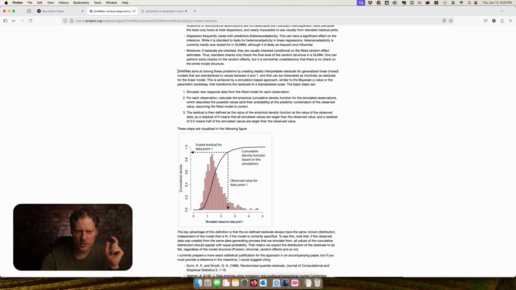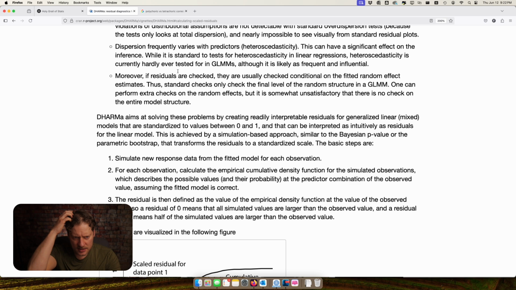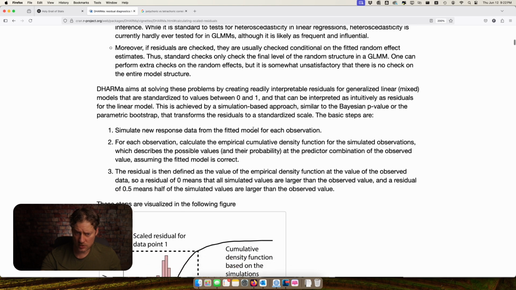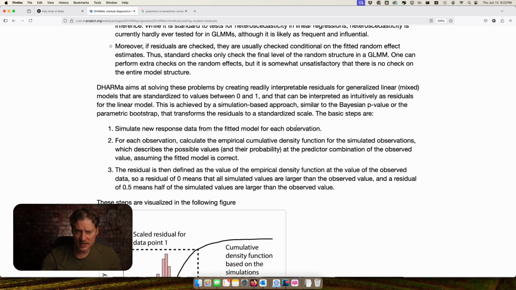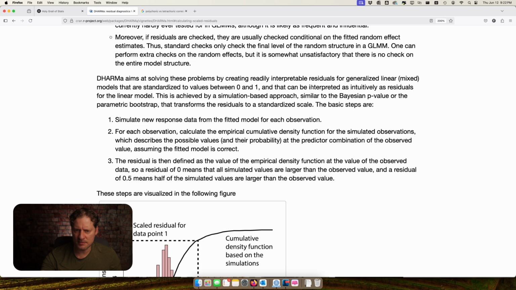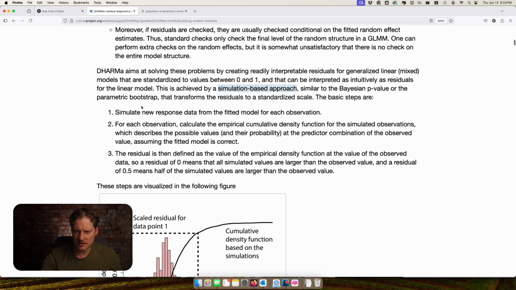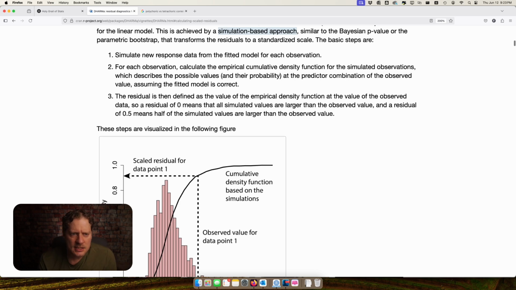Okay, so here's the important part right here. DHARMa aims at solving these problems by creating readily interpretable residuals for generalized linear mixed models that are standardized to values between 0 and 1. Okay? And that can be interpreted as intuitively as residuals for a linear model, which would be very nice. This is achieved by a simulation-based approach, similar to the Bayesian p-value, or the parametric bootstrap, that transforms the residuals to a standardized scale. The basic steps are, okay, this is what I want. Simulate new response data from the fitted model for each observation.